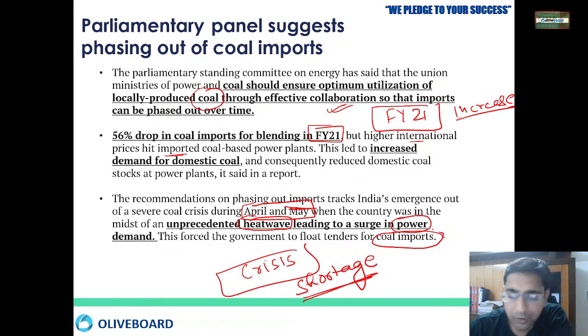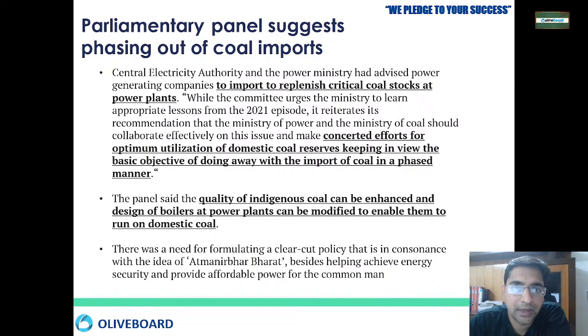Earlier, coal imports had slowly fallen, and the government had decided not to use imported coal for power generation. But because of the heat wave and the shortage of coal in our own country, we had to forcefully utilize coal imports. The main task is that we use coal for blending or for power generation. For blending, we get coal from outside, but for power generation we do not require that good a quality of coal, so that can be utilized from domestic sources only.